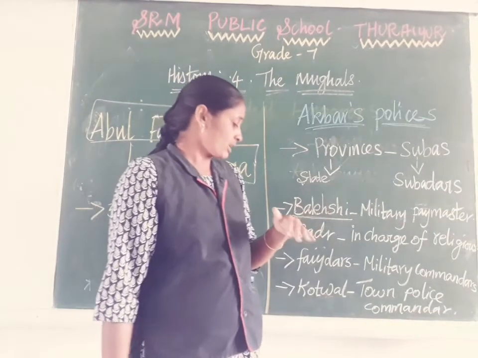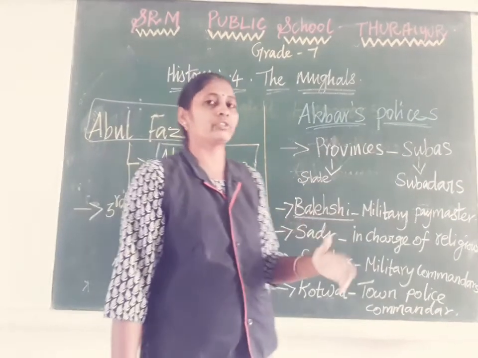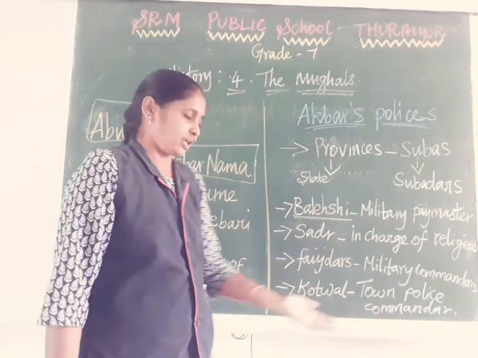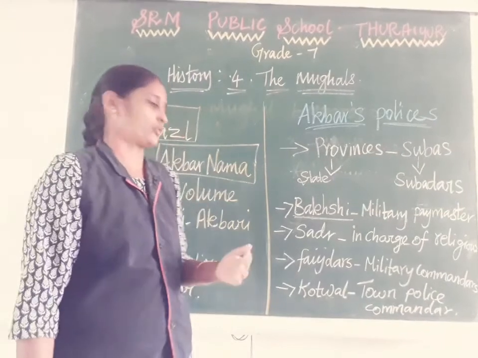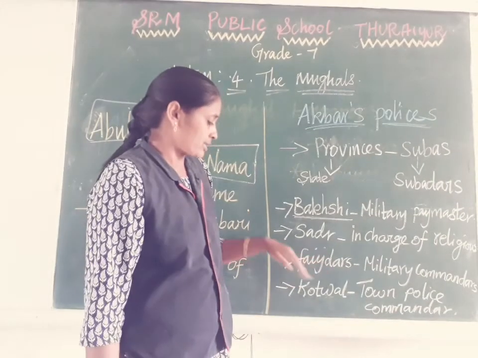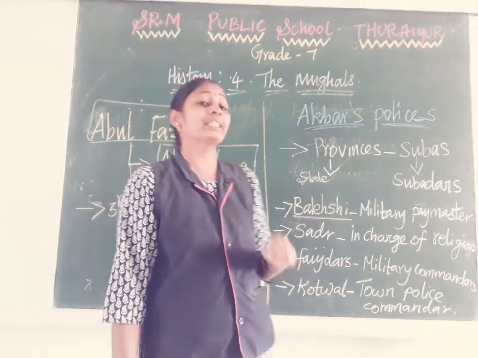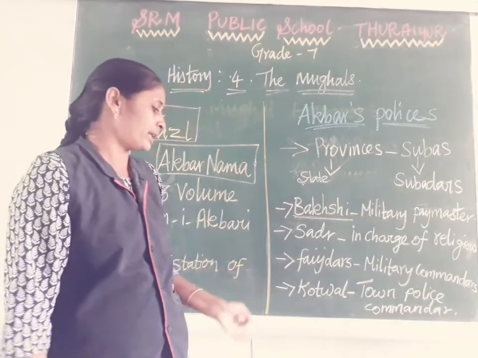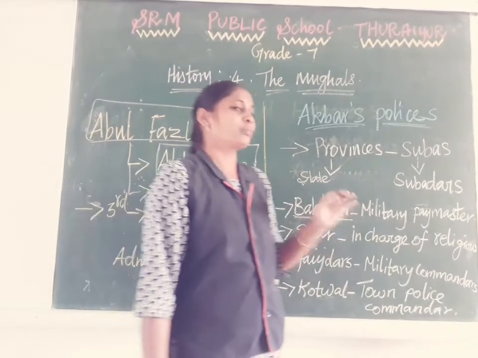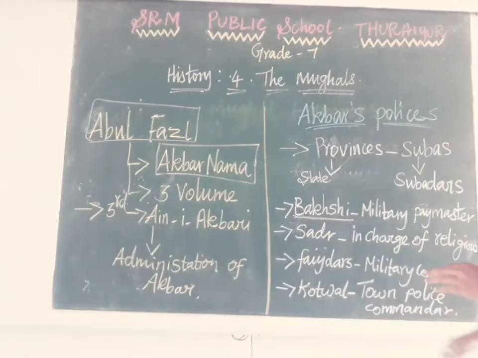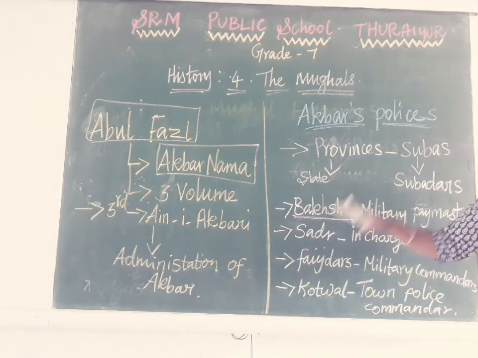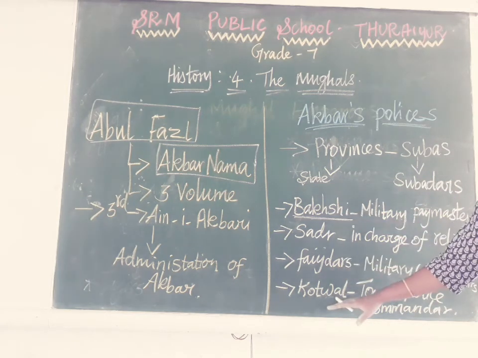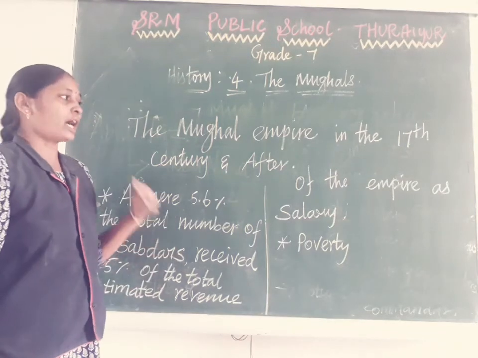Sadars are in charge of religion and patronage, donating amounts to religious causes. Faujdars means military commanders, and Kotwal means town police commander. So the state was governed by Subedars with the help of Bakshi, Sadars, Faujdars and Kotwals.